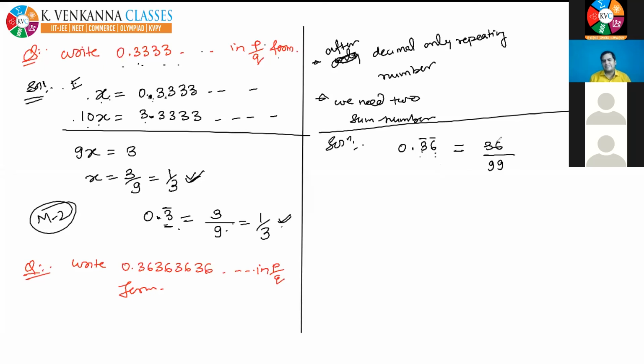Now, you can cancel it by 3, 12 and 33. You can again cancel it by 3, and we get 4 upon 11. No problem, 4 upon 11. So is this clear or not? Please tell me. Shortcut is clear.